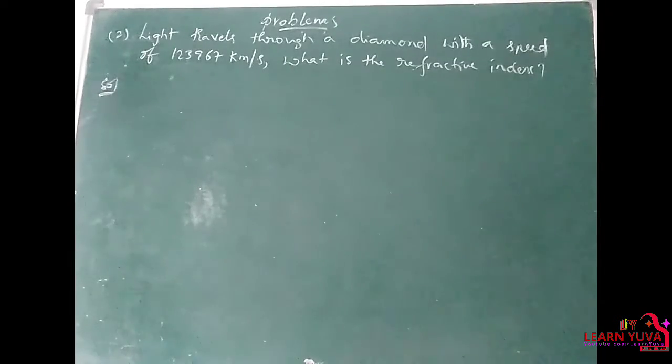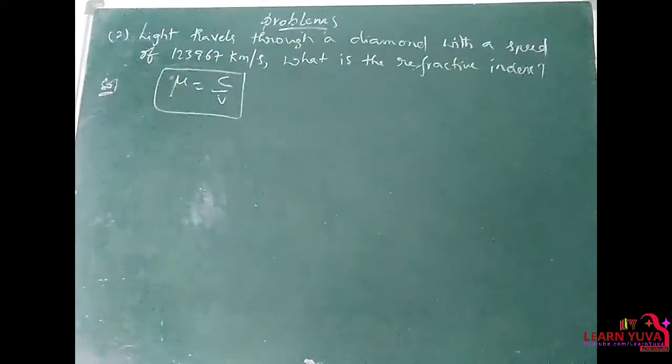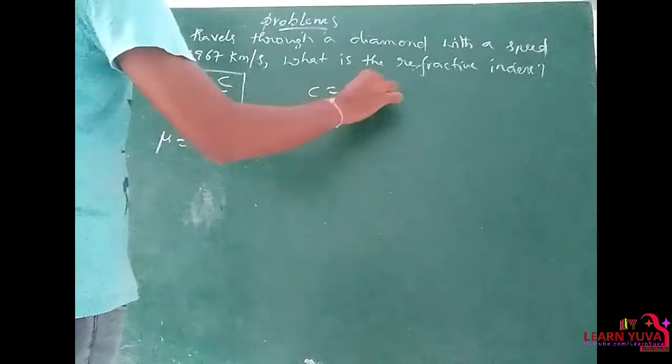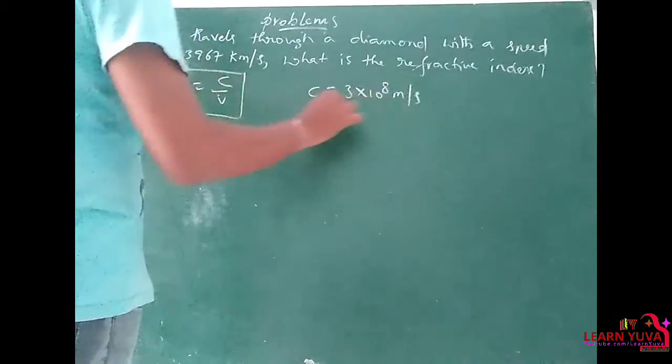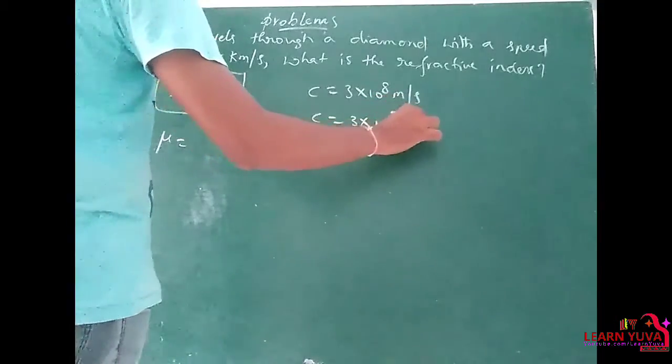Next question. If light travels through a diamond with a speed of 1,2,3,967 km per second, then what is the refractive index of the diamond? So mu is equal to the formula C by V, where C is the speed of light in vacuum and V is the velocity of the light in the given medium. So C is equal to 3 into 10 power 8 meter per second, or C is equal to 3 into 10 power 5 kilometer per second.